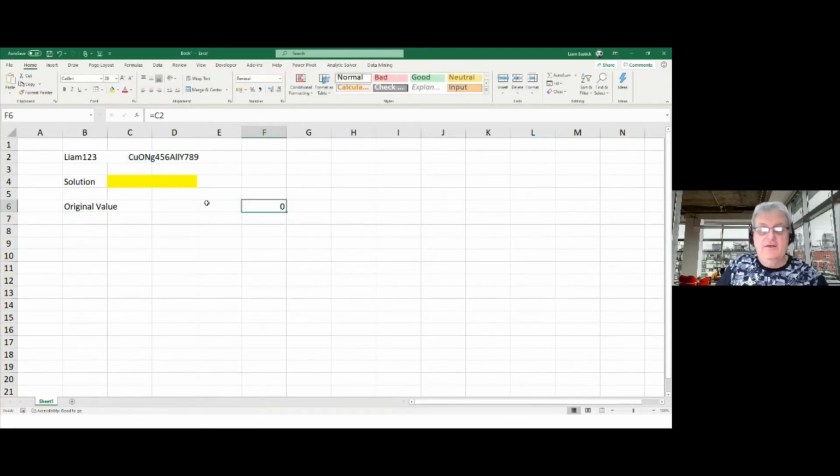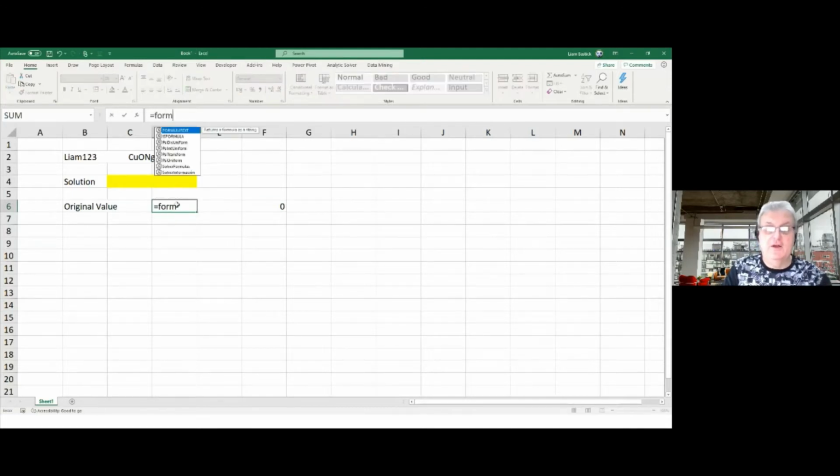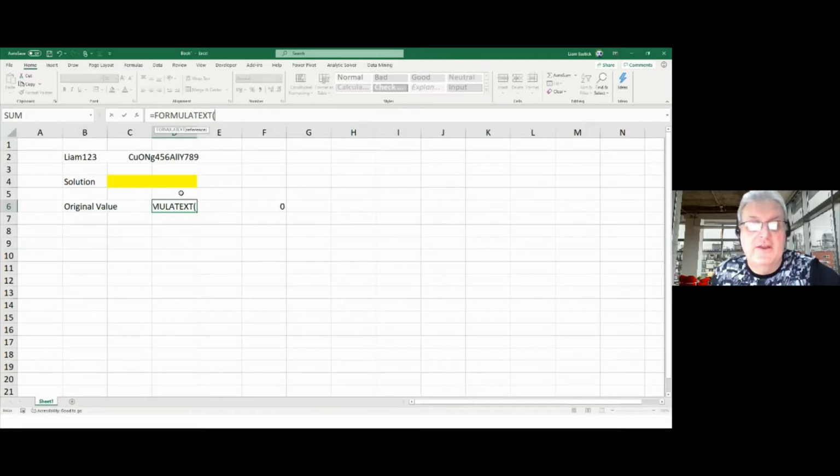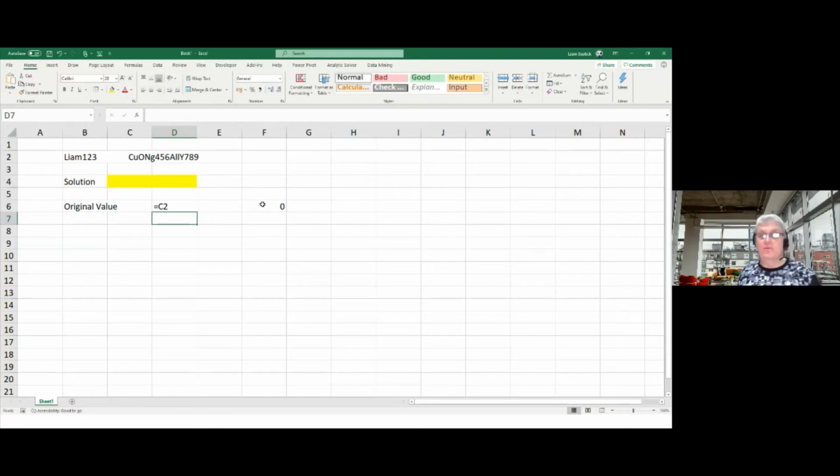Now, if you don't understand that formula, then you've probably got an issue. And I'm going to use a function that a lot of people don't seem to know, the FORMULATEXT function, which isn't a type of motor racing. It actually is very good at documenting what you've actually written in a spreadsheet. So I've got this, and I'll just put that in here so you can see what it is I'm doing.